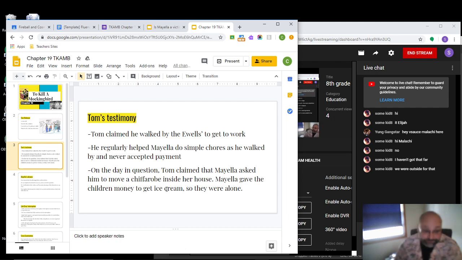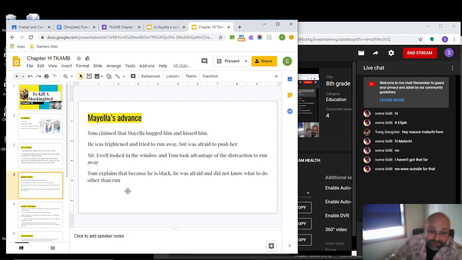At this point, Mayella hugs Tom and tries to kiss him. So remember, this is back in segregation times, the 1930s. And remember before too, when we read the story, we learned about what had happened to that one young African American who had gone down to Mississippi, and all he had said was he called a white woman babe, and he got beaten to death for it.